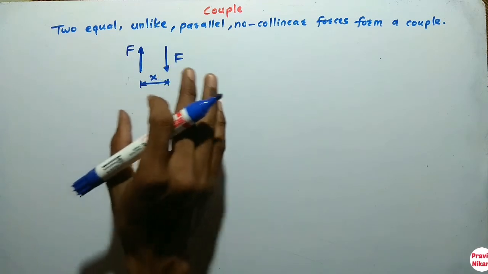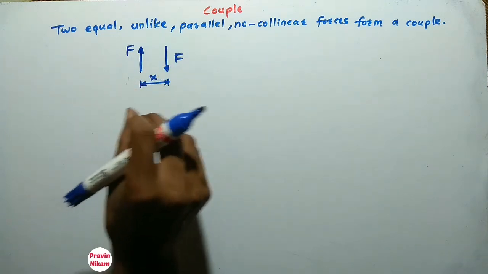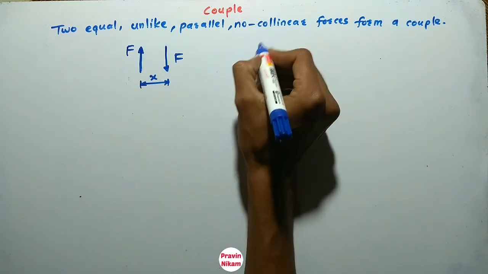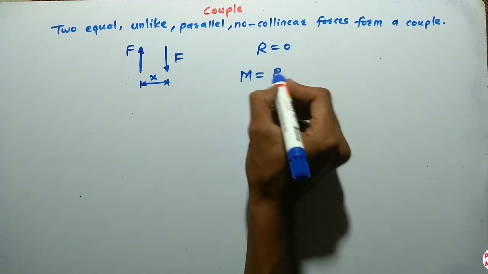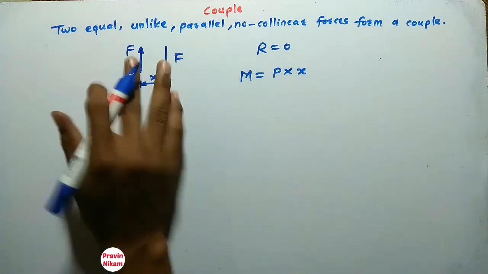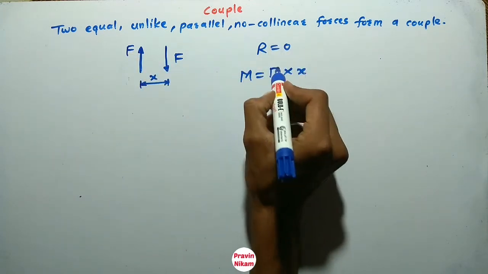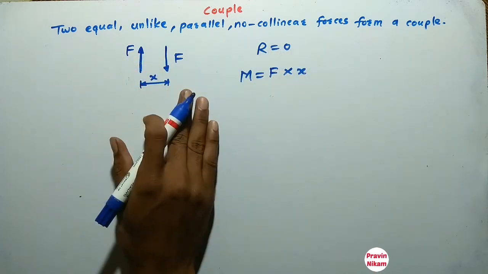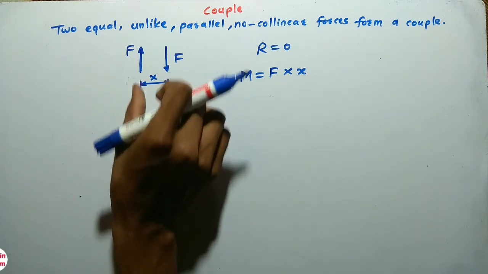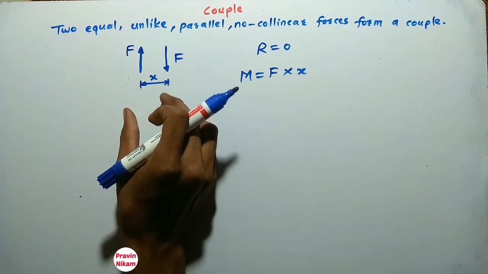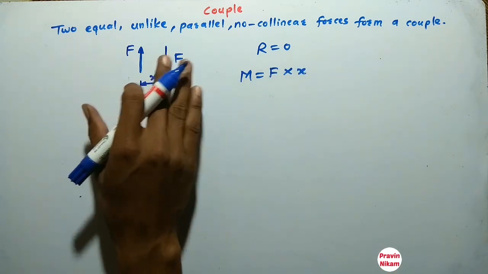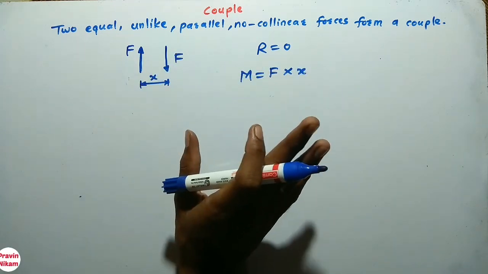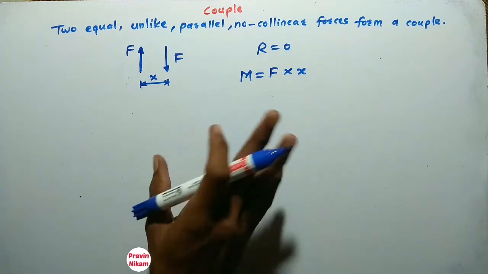Now as the forces are equal and opposite, their resultant is 0. So the resultant of a couple is 0, and the moment is F into x. One of the forces into the perpendicular distance between the two forces is nothing but the moment, and the moment is constant at every point in the couple. So this is the couple.